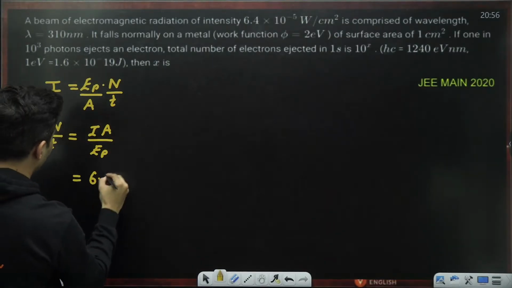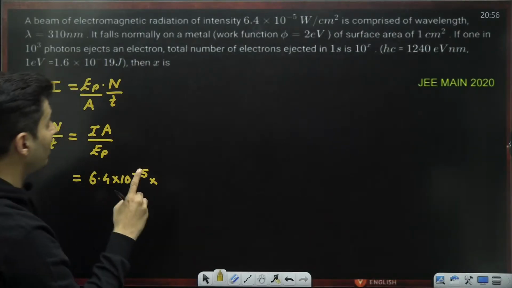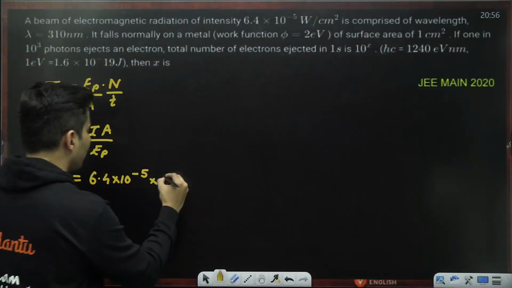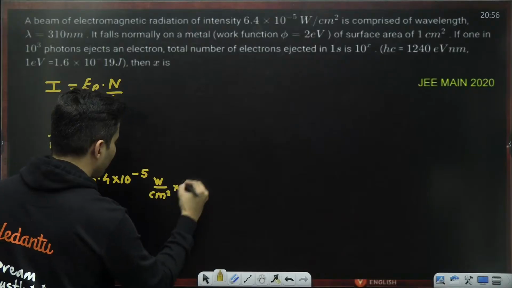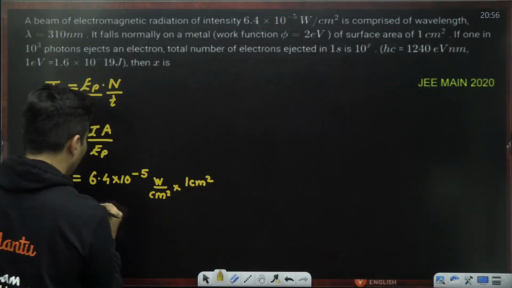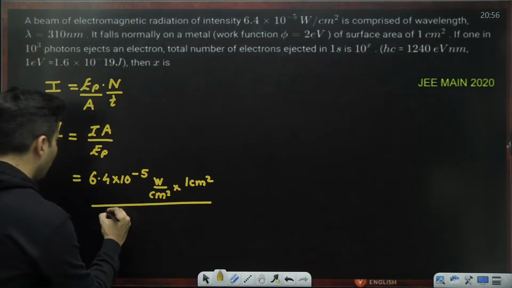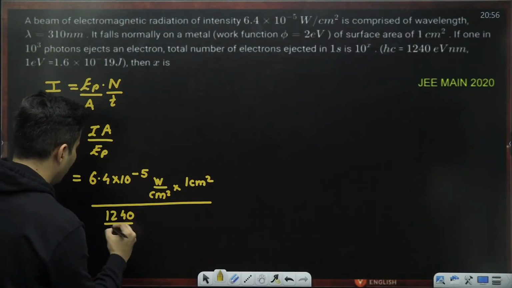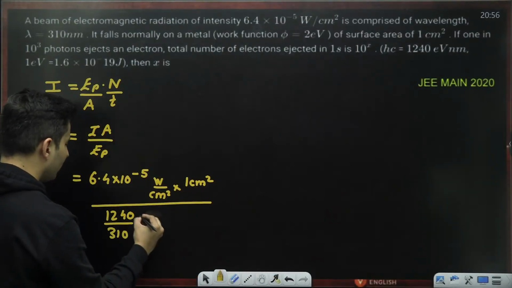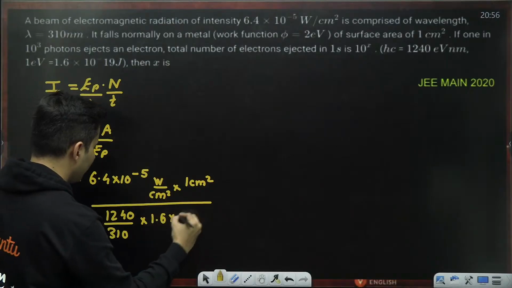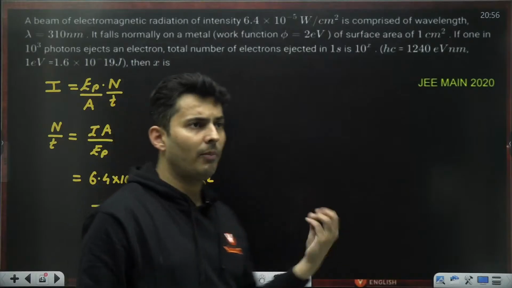Intensity is 6.4 × 10 to the power minus 5, per centimeter square. Area is 1 centimeter square. Remember, if you look at the units, this was watt per centimeter square times 1 centimeter square, so the centimeter square will cancel. Energy of the photon, lambda is given, so I'll write it as 1240 divided by lambda. Lambda is in nanometers, so 310. This will be in electron volt, so multiply by 1.6 × 10 to the power negative 19. Now it will be in proper number per unit time.